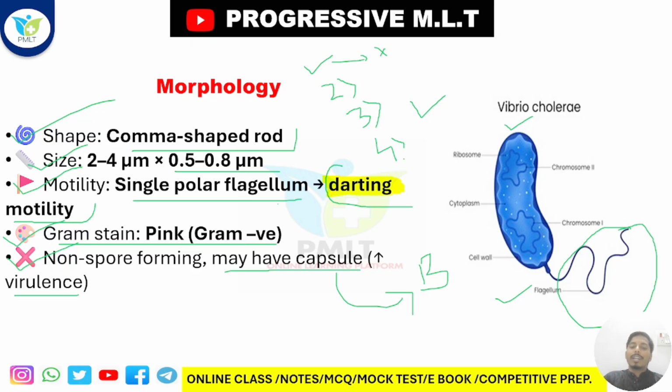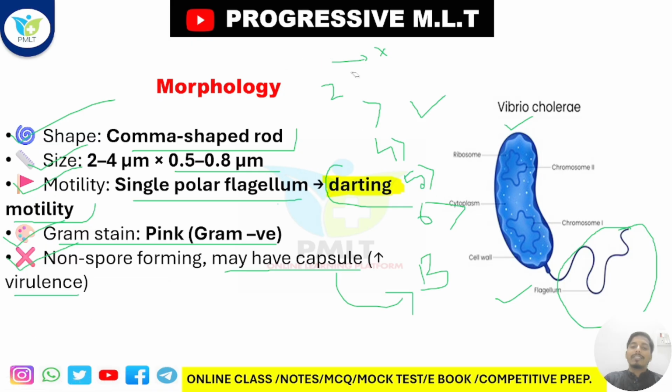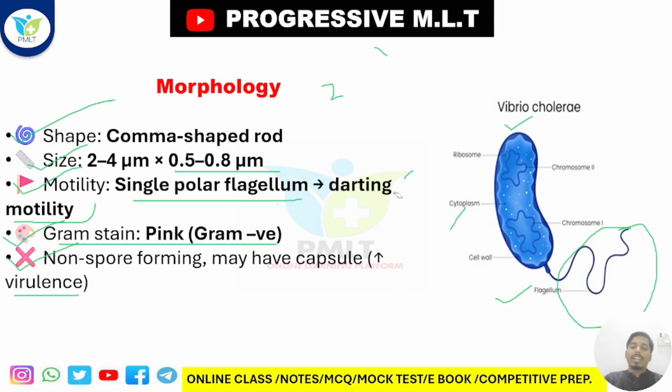Fourth thing you need to understand is whether it is motile, and if they are motile, which kinds of flagella are present. Fifth thing you need to understand is whether it is capsulated or non-capsulated. Sixth thing you need to understand is whether they are spore forming or not. Got it? These are the five things you need to understand whenever you are discussing the morphology of any kind of bacteria.